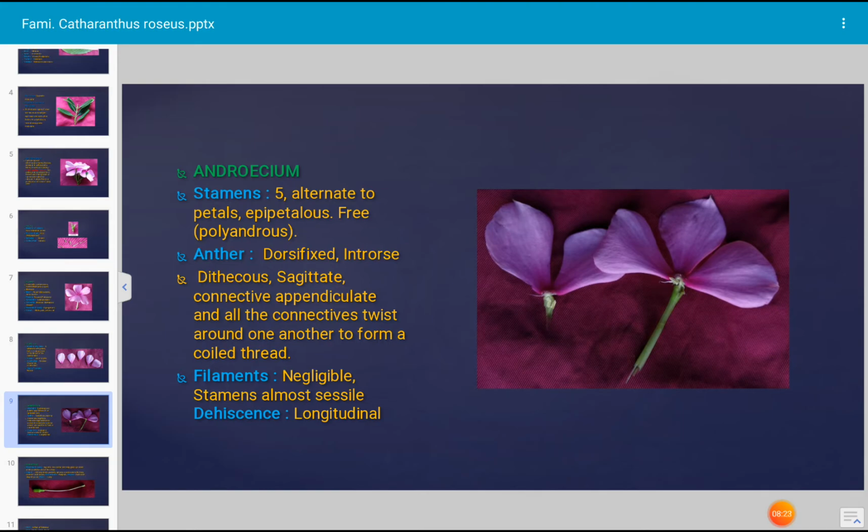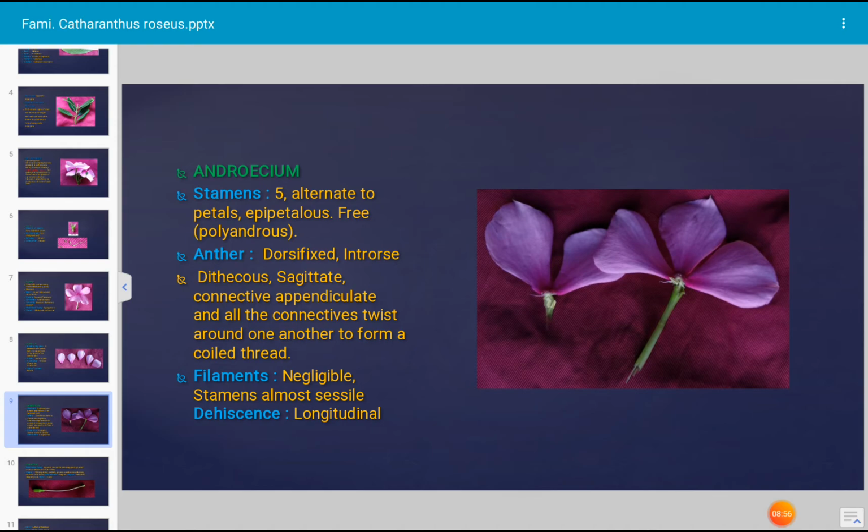And let us see how is the anther, the pollen bearing structure. Stamen consists of filament and anther. Anther is a pollen grain producing structure. Anther is dorsifixed. That means filament is attached to the dorsal side of the anther. Introrse means at the time of dehiscence, when the anther dehisces, it releases pollen grains toward the center of the flower. Dithecous, 2-celled.